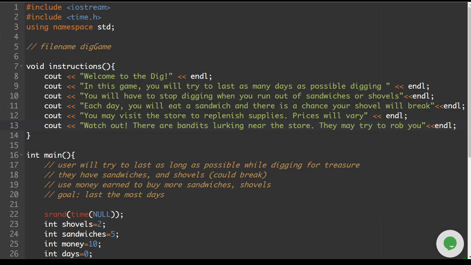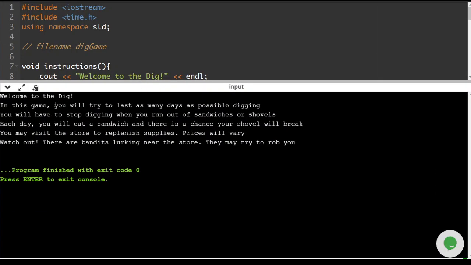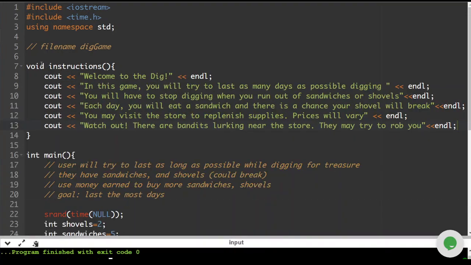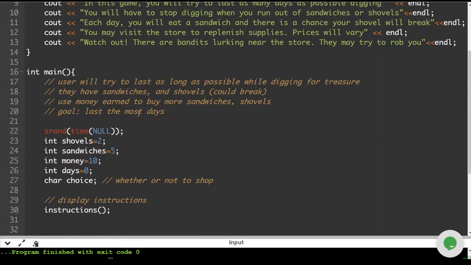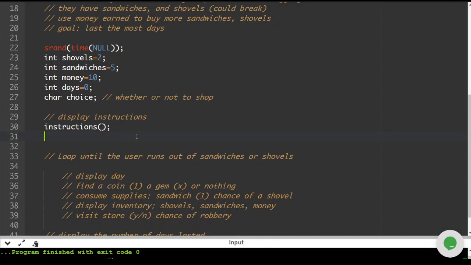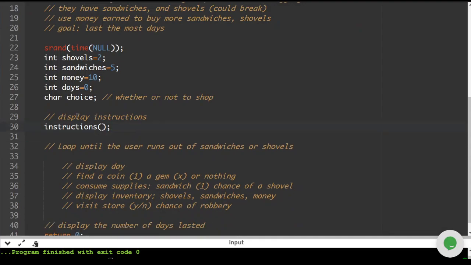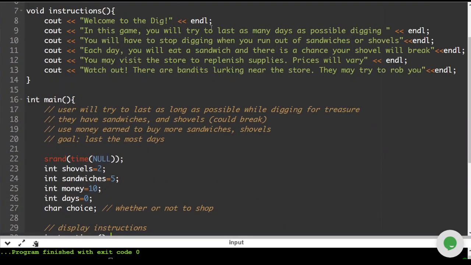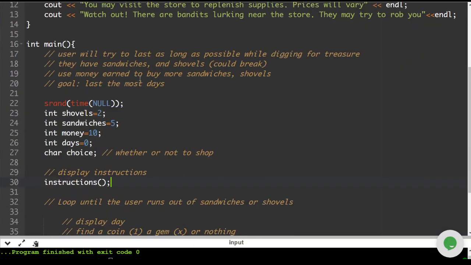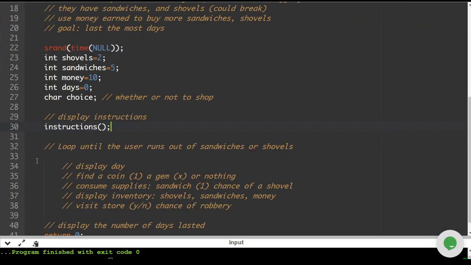So whenever we run the program, and I'm going to run it here just as a quick example, our program is going to start with this set of instructions. Again, void because it's not returning any information. It just does a thing, and we don't have any parameters here because it's going to run the same way regardless of any of the variables, things like that. We could have asked the user, say, for their name beforehand and then sent it to instructions to somehow incorporate that for a more personal experience. But this one we're just going to keep as a plain old void function.